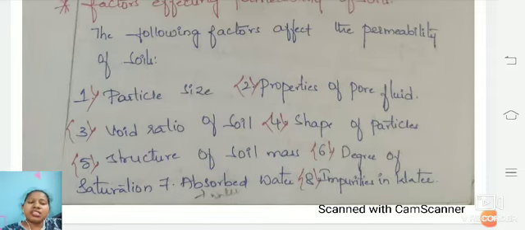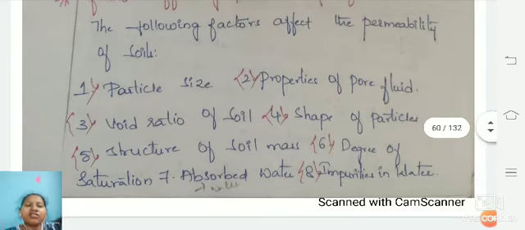And the next one is degree of saturation. As we have studied the degree of saturation, how much saturation is done for a fully saturated soil, and partially saturated soil also, will be taken into consideration.